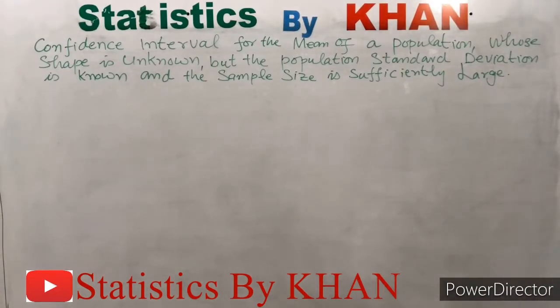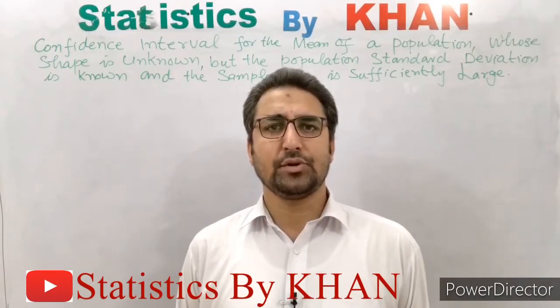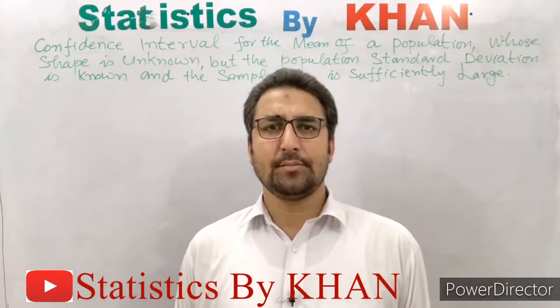And then in the construction of confidence interval, we will follow the same steps that we are following under standard normal distribution for the construction of confidence interval. So now, on the basis of central limit theorem, the sampling distribution of the sample mean for large sample size will be approximately normal. For this purpose, we are taking a numerical example in order to convey you the meaning of this statement. So let's take a numerical example.